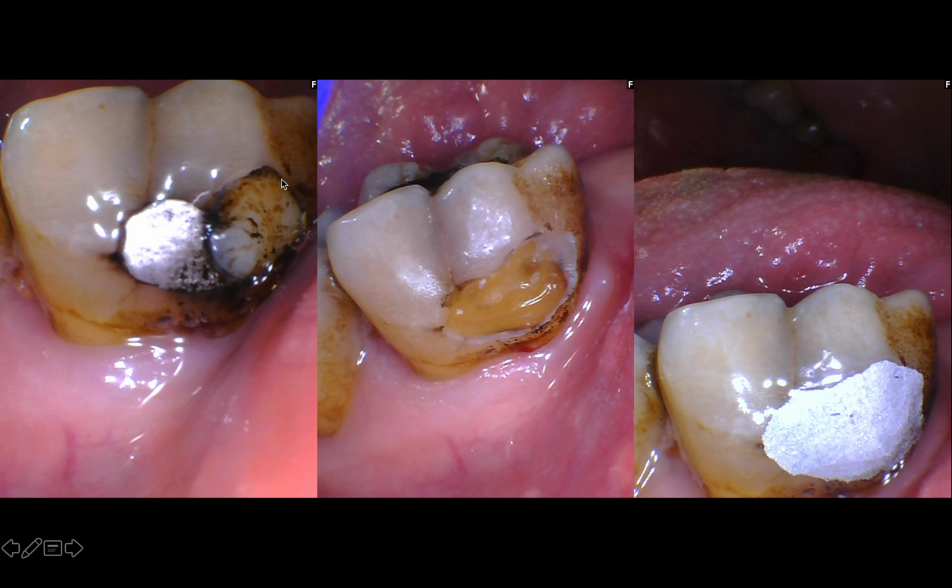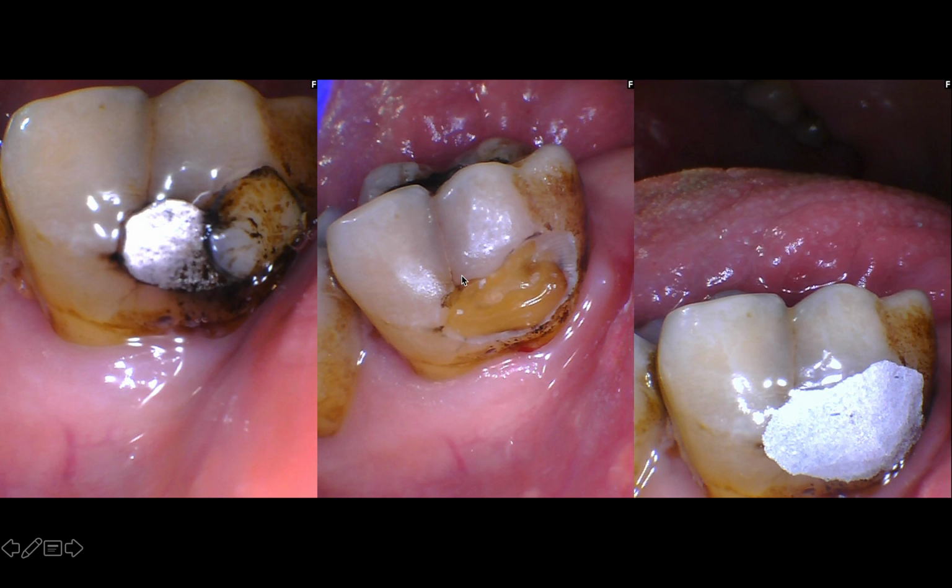Patient's 84 years old. This is tooth number 17, so the access was pretty far. Patient already had an amalgam, was okay with an amalgam, and just looking at it, we had almost no shot of getting any type of banding or any type of isolation here. So the patient was more than happy to receive amalgam, and here is all stages.